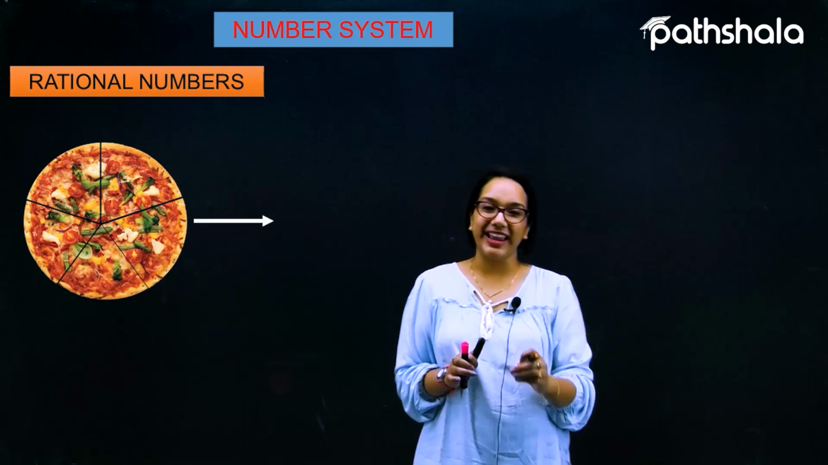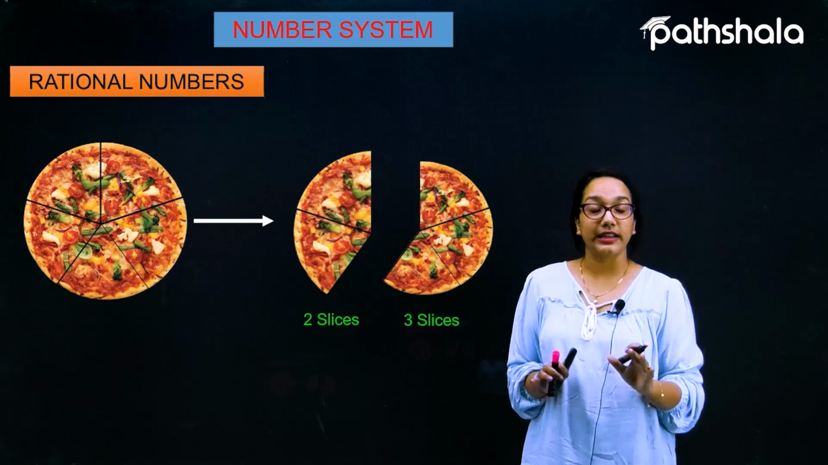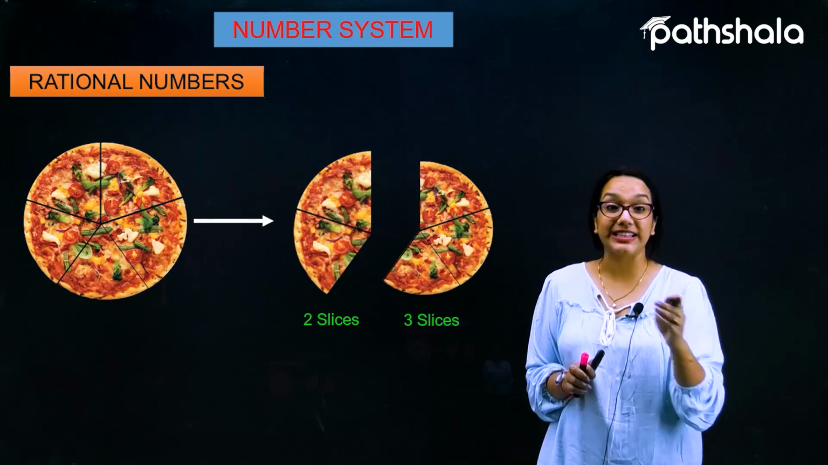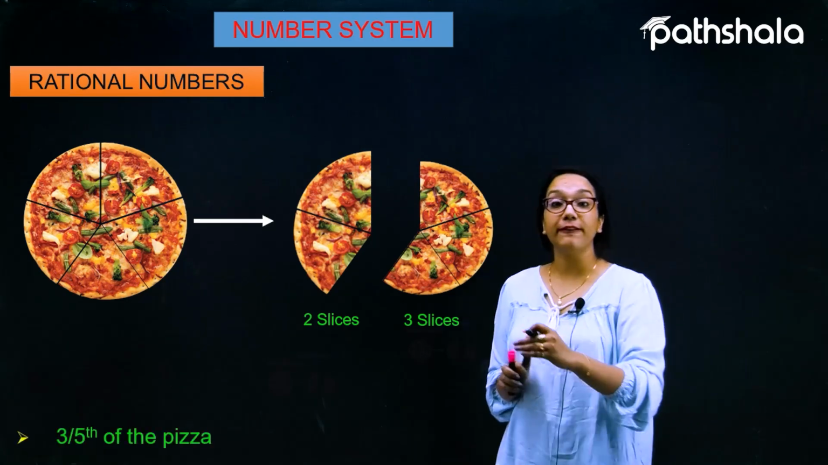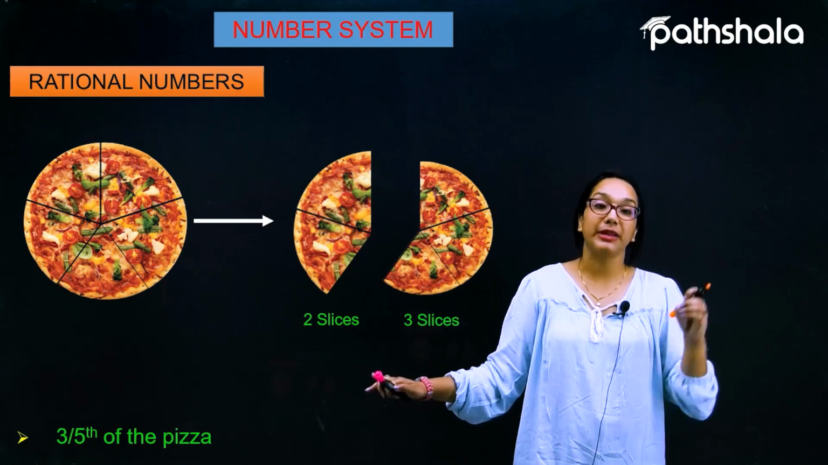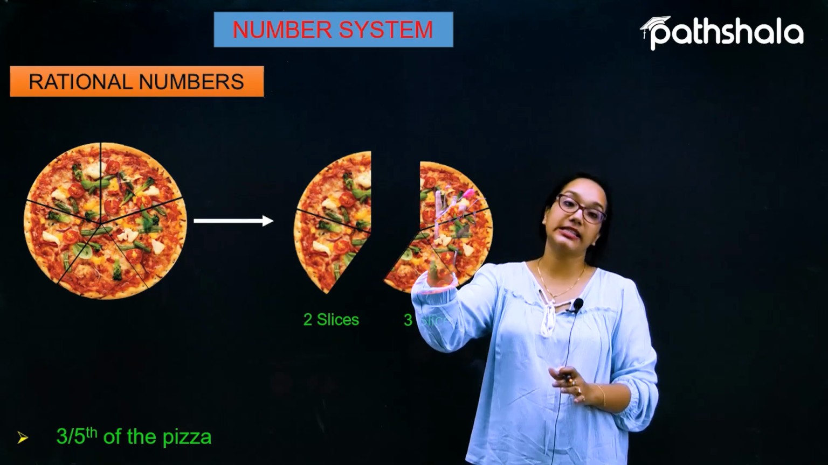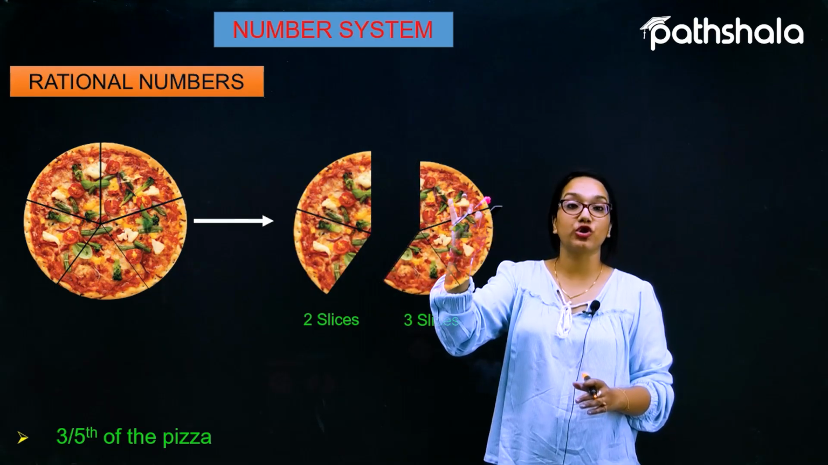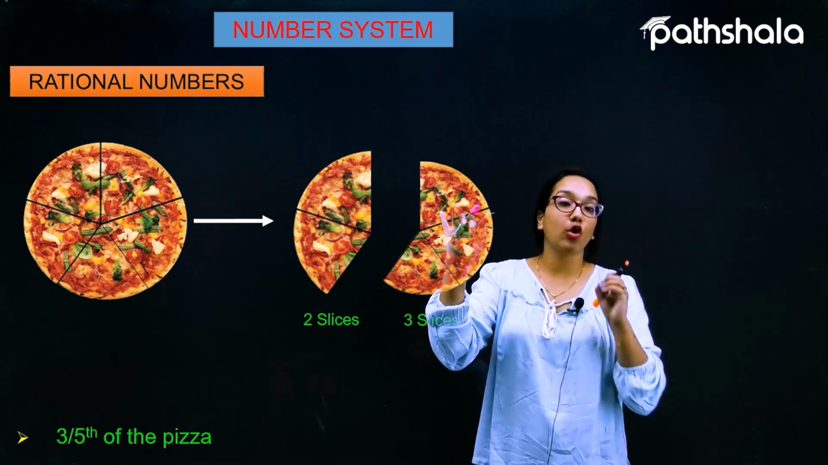So I just ate 3 slices out of the total 5 slices. Then my mother asked me, how much pizza did you eat? My answer was, I just ate 3/5 of the pizza. What does it mean? It means that out of the total 5 slices, I just ate 3 slices. So I just ate 3/5 of the pizza.